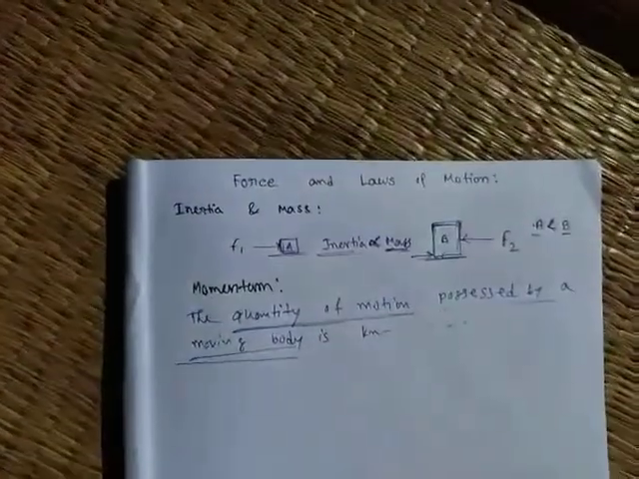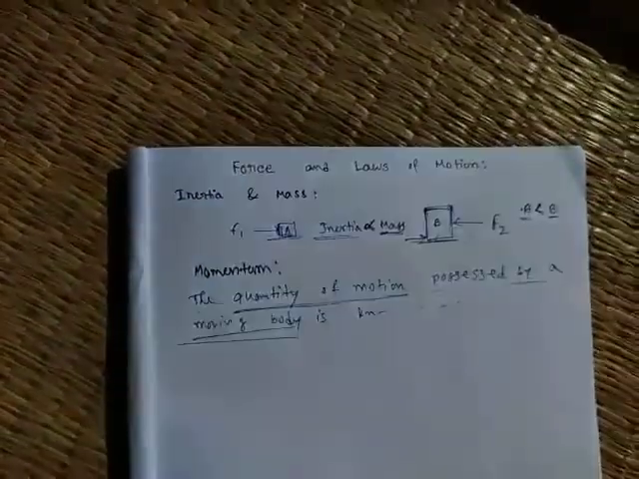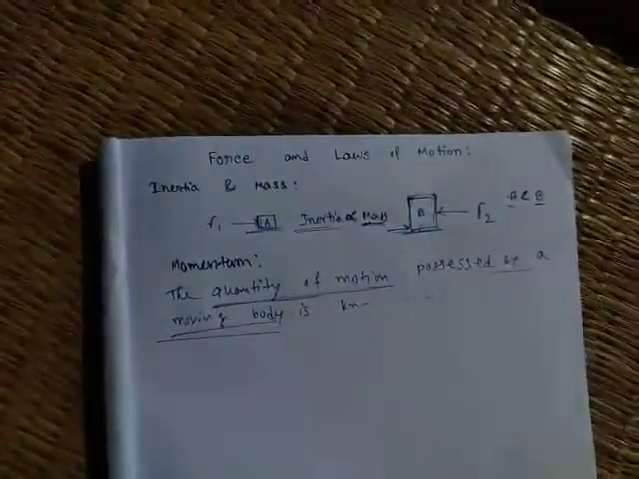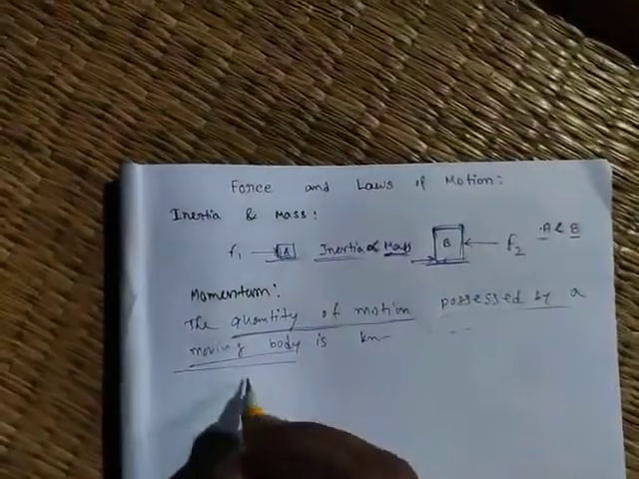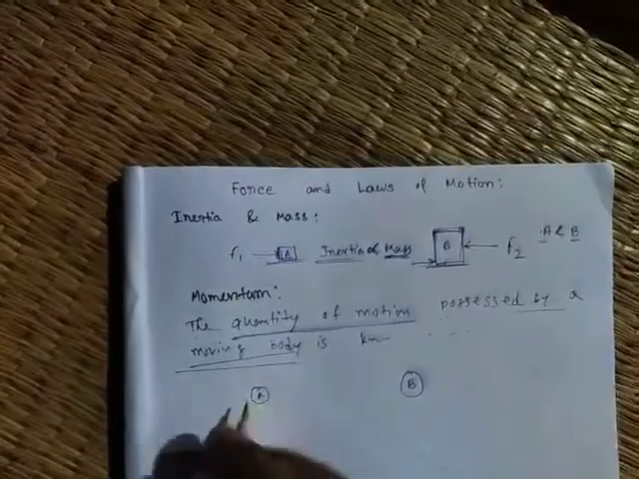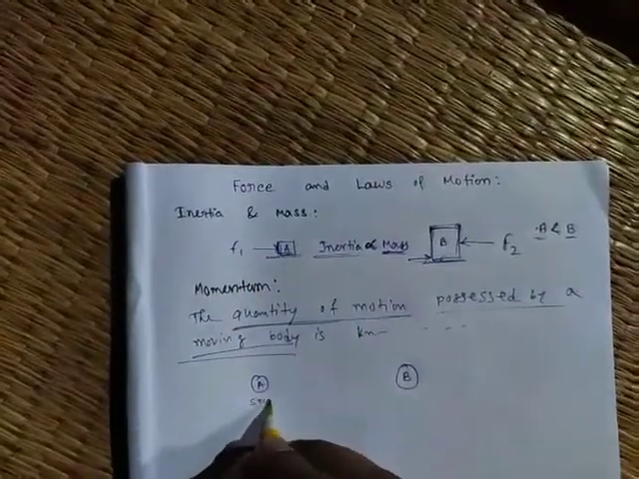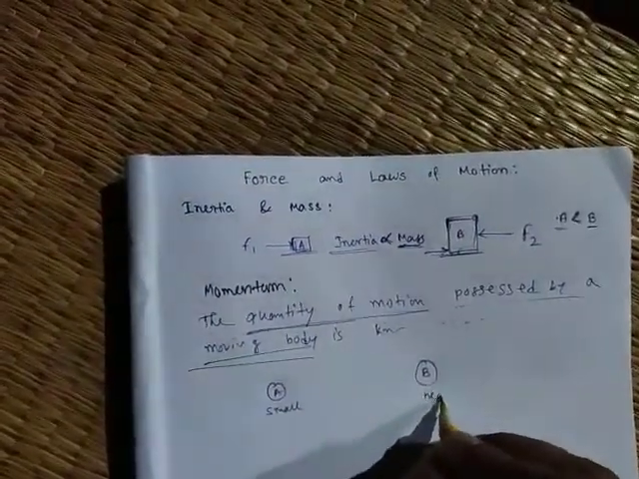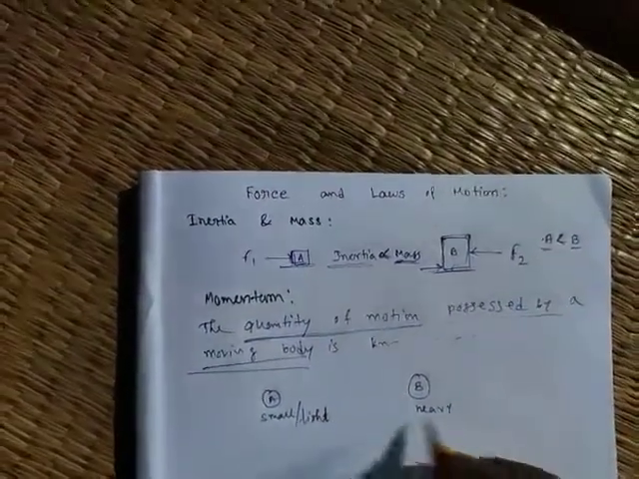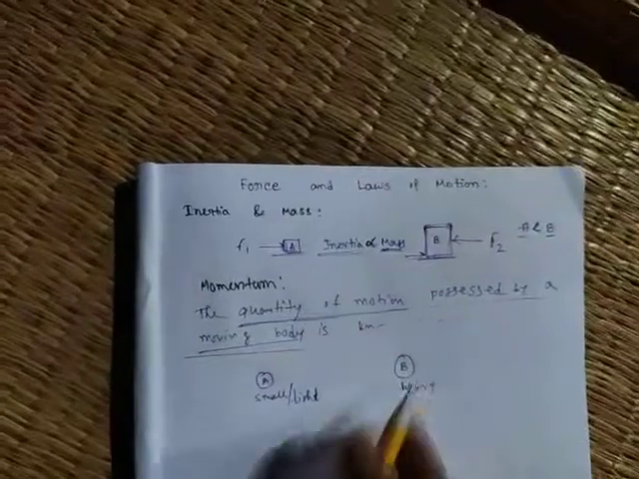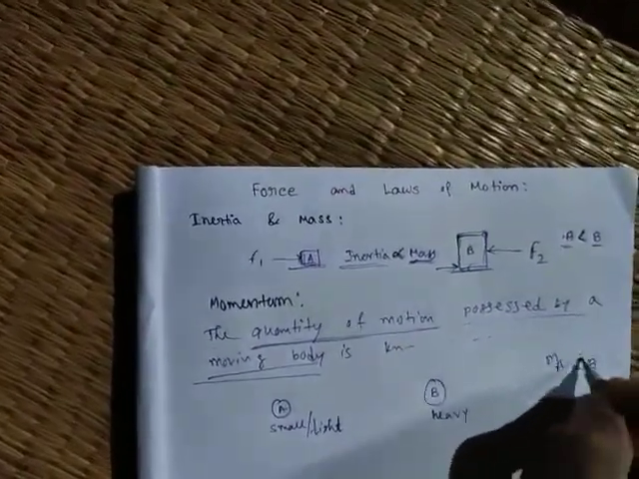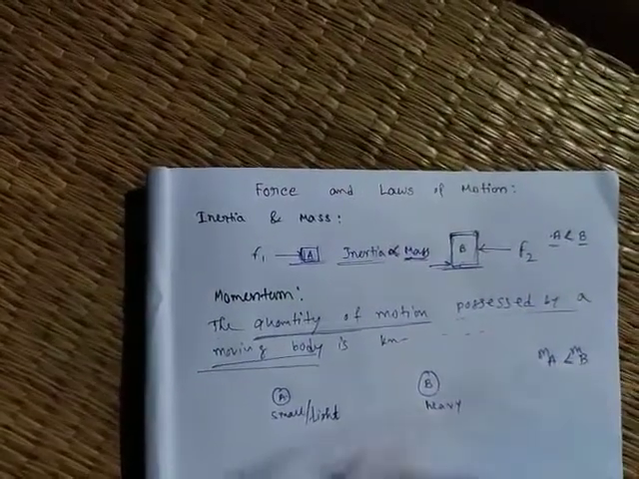Now we will discuss which factors momentum depends upon. Suppose you have two objects, one is a small object A, that means lighter, and another is a heavy object B. That means the mass of B is greater than the mass of A.